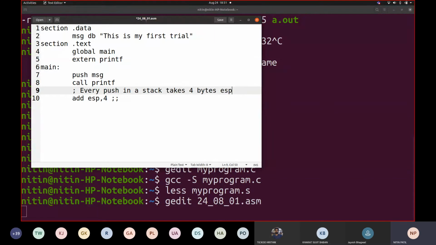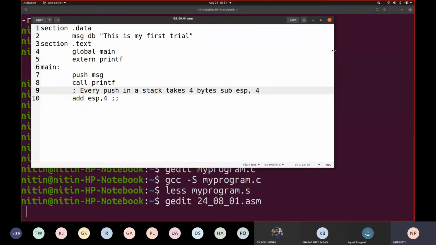Only I want to relate a C code and assembly code right now in this session. So every push in a stack takes 4 bytes, and internally ESP is subtracted with 4. So when you write push MSG, actually you are saying what? Sub ESP comma 4. Fine. And again you are writing a few things apart from it, you are going to say move ESP.